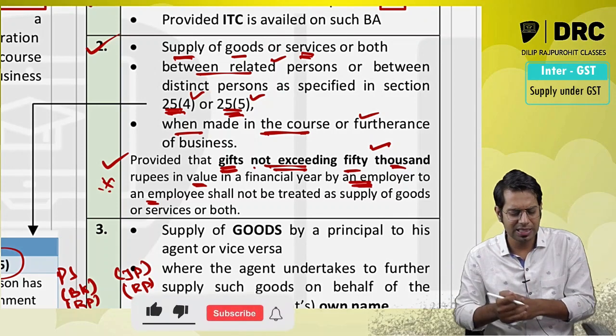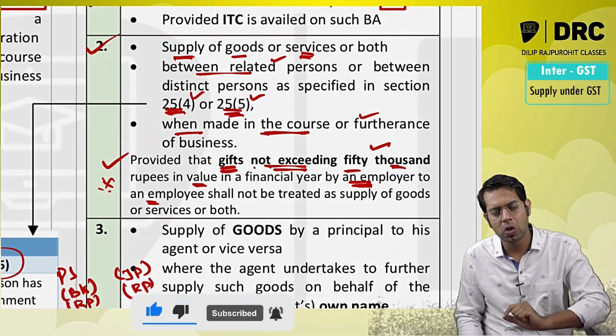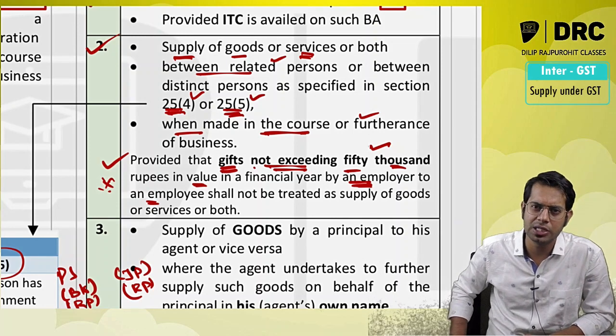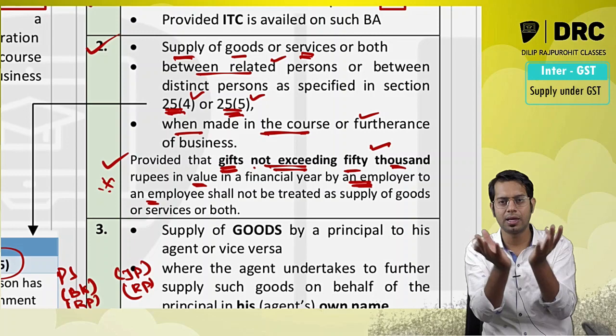So in this case all these different gifts are given on different occasions, sir, but individual value is not more than 50,000, sir, but combined together the gift value comes to 75,000, sir. Is it taxable? Answer is yes. So individual value is not required to be seen, you should see the combined value.